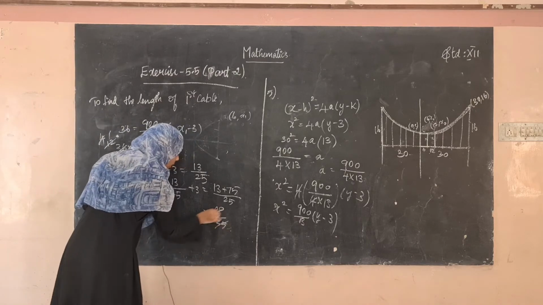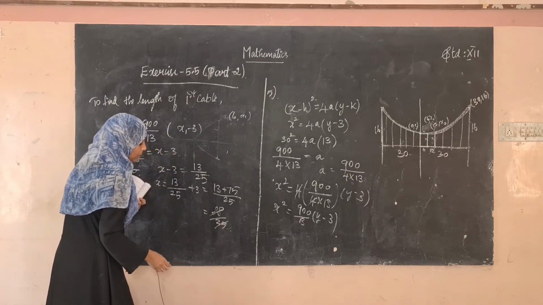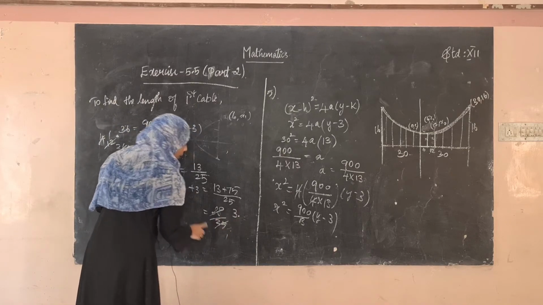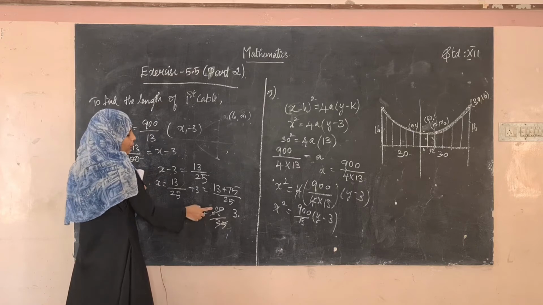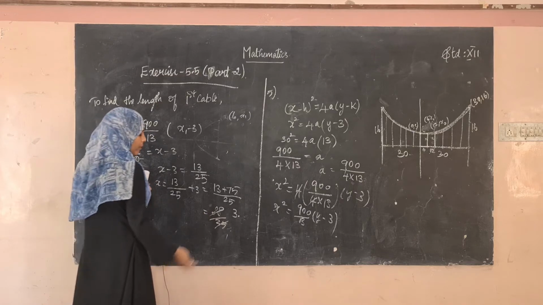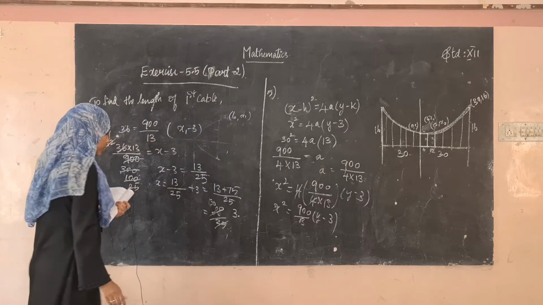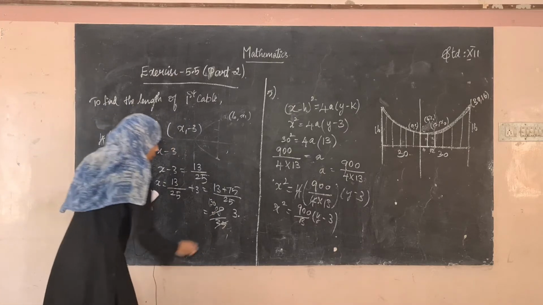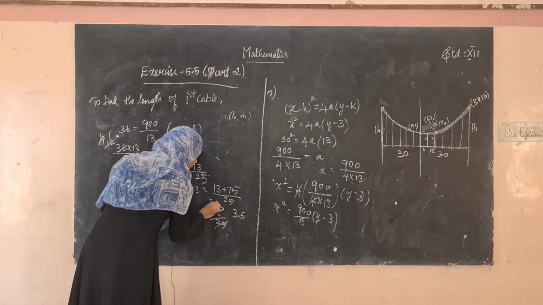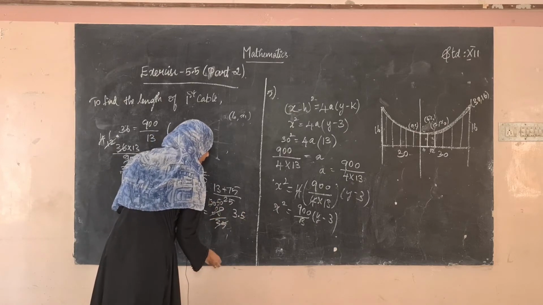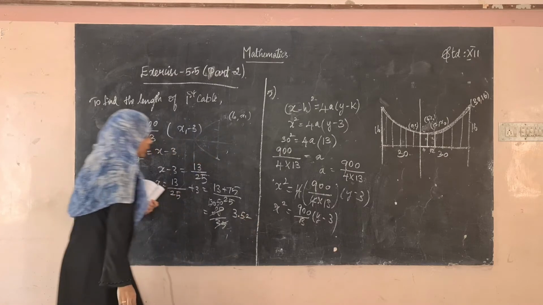Now solve this. 25 into 3 is 75. Remaining is 13, so 130 again. So it becomes 5, right? 5 is 125, so the balance is 5, 0. So 25 into 2 is 50. So 3.52.